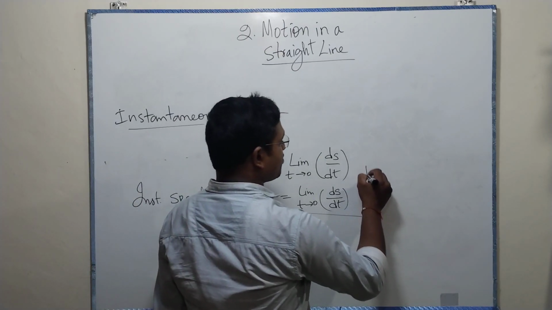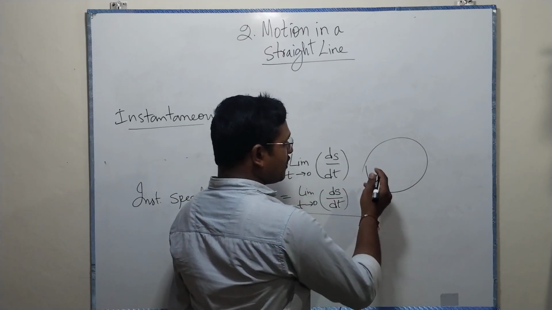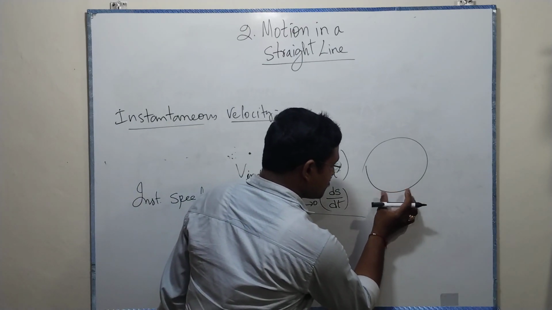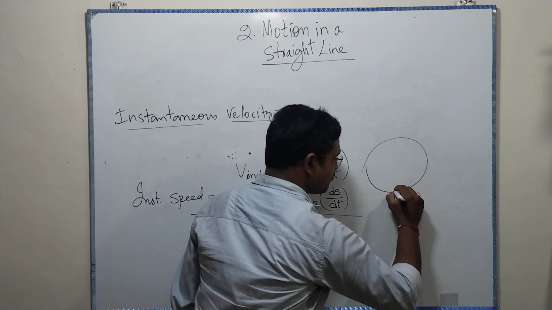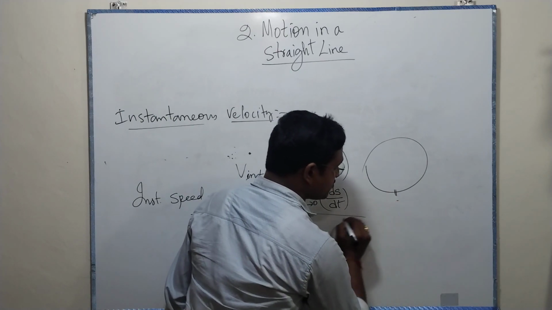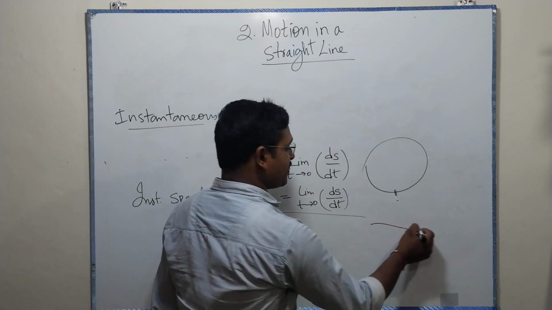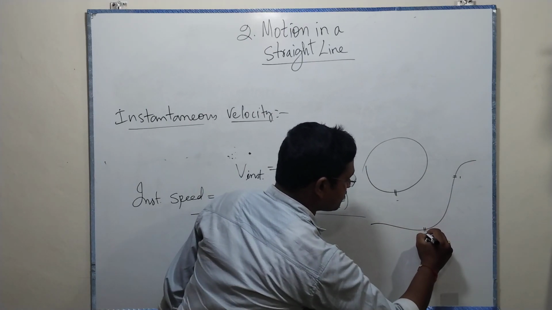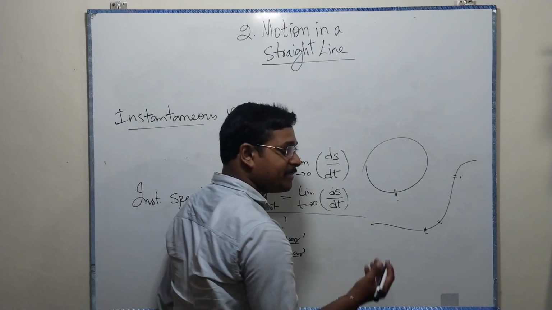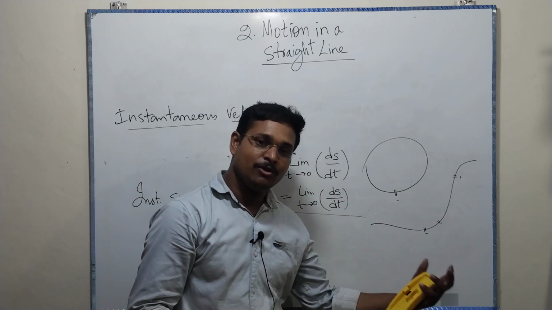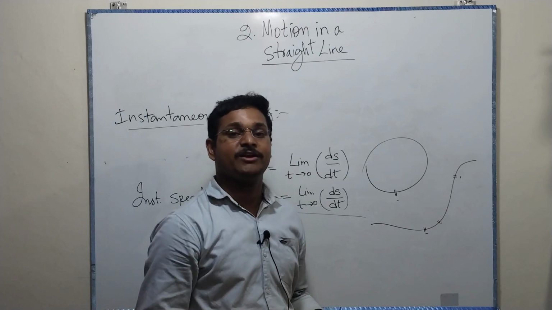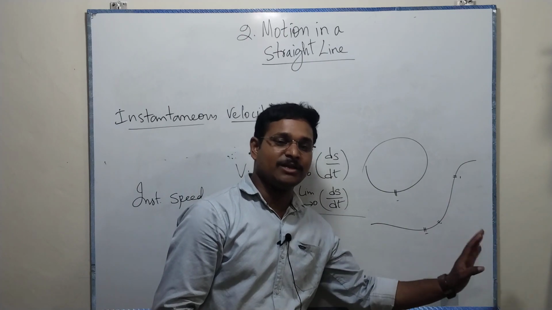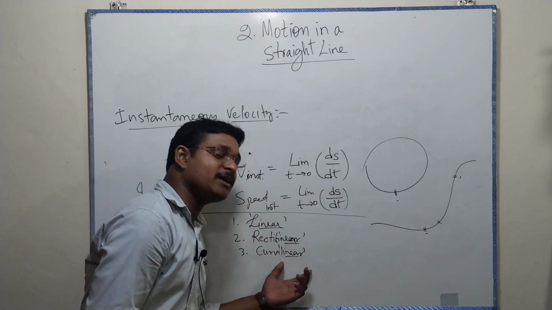Because if you take a circular path, it's a circle, it's all curved. It's not a straight line. But if you zoom in, if you take a small part of any curve, it's a straight line. Here also it's a straight line. Here also it's a straight line. That particular point is nothing but a straight line. So every motion is a combination of infinitesimally small linear motions. That's why we add linear to rectilinear and curvilinear.